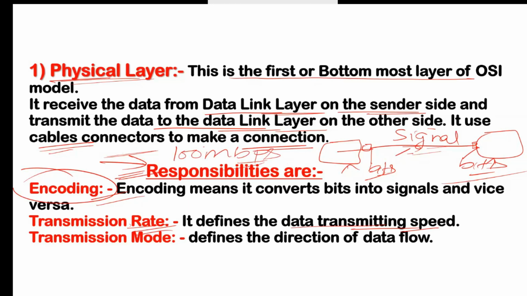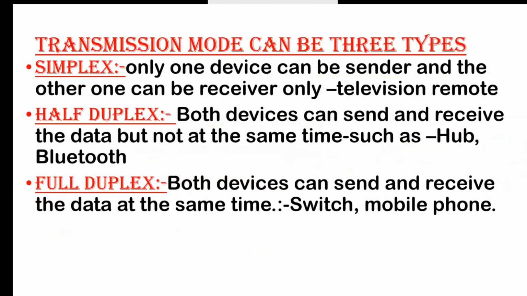So on this cable and connector, on this physical layer, your speed depends. Okay, next is transmission mode. Transmission mode defines the direction of data flow. It will decide the direction of data flow, meaning which type of transmission mode will be used there.